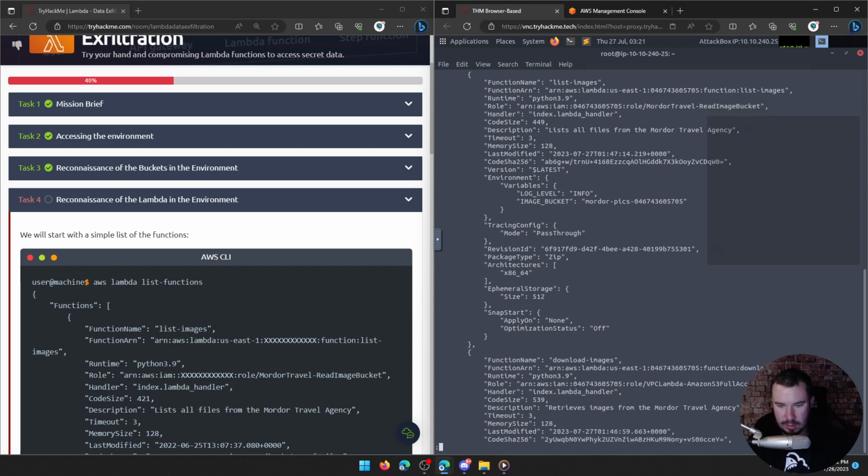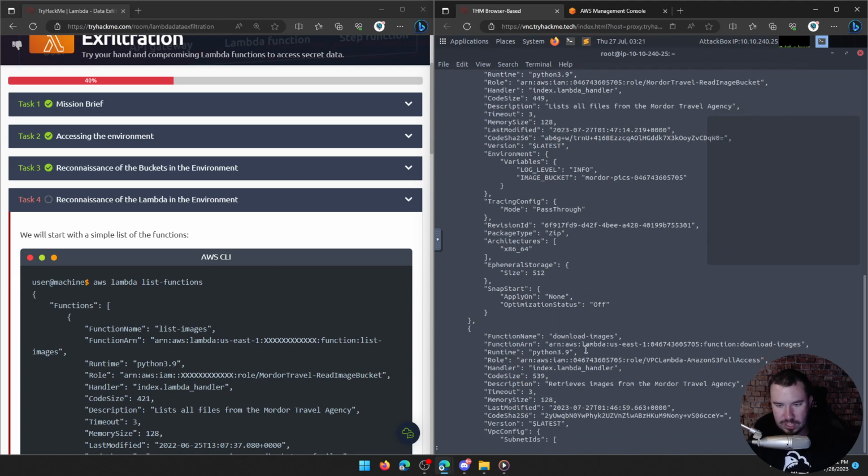Trying to scroll. There we go. All right, and now we have another function name right here, download images. And it applies to this role. Oh, hold up. That role is Mordor Travel read image bucket. I noticed that this role is assuming in some way this VPC Lambda Amazon S3 full access, which sounds like it might be interesting to us. It sounds like it's an overly privileged role that can do more than just retrieve images. I'd assume that would be able to also get the password for this Crypto Bros wallet.